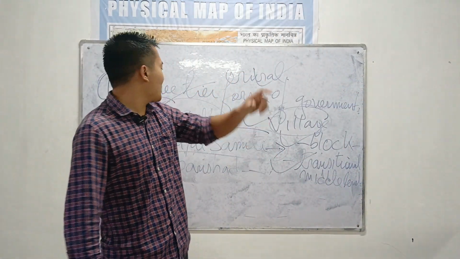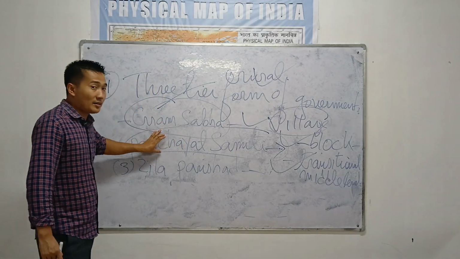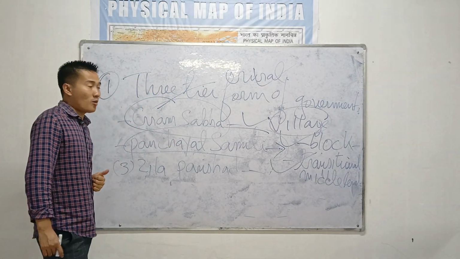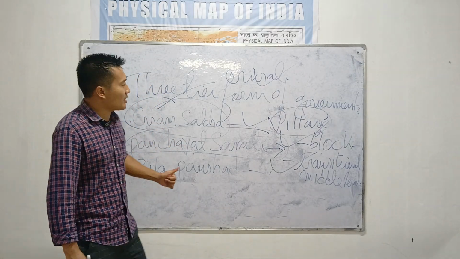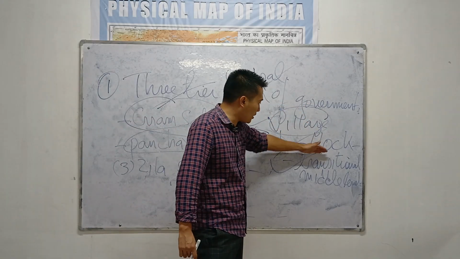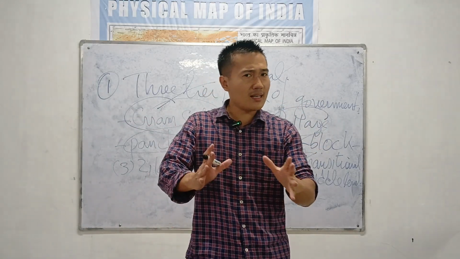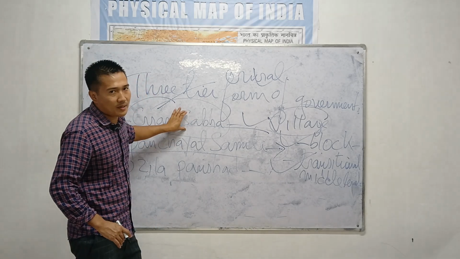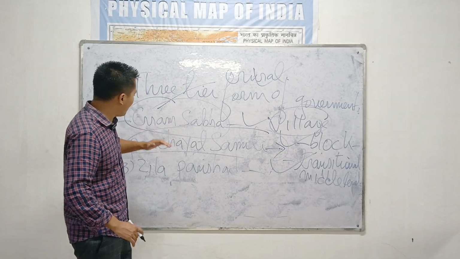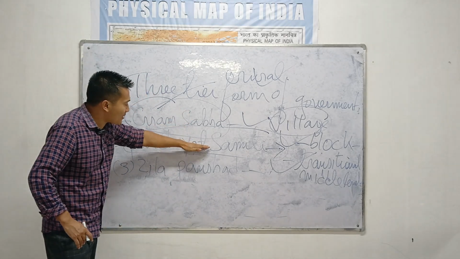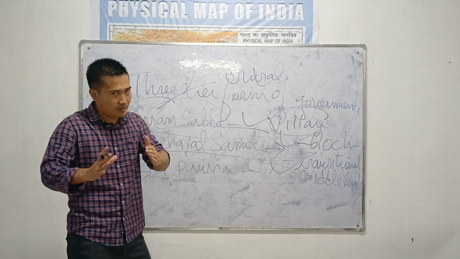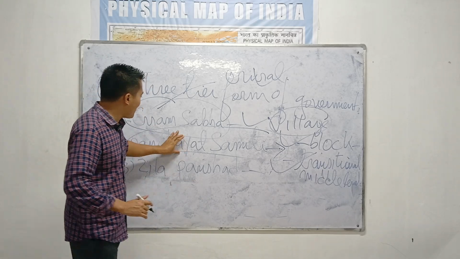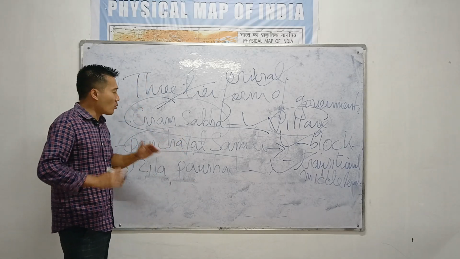Panchayat Samiti is another type of rural local self-government which you will find at the block, in the transitional, or in the middle level. What is that? That means Gram Sabha you will find in a particular village. But see, Panchayat Samiti is another subdivision. In short, Panchayat Samiti is a form of government which you will find